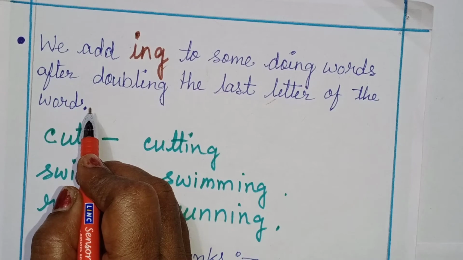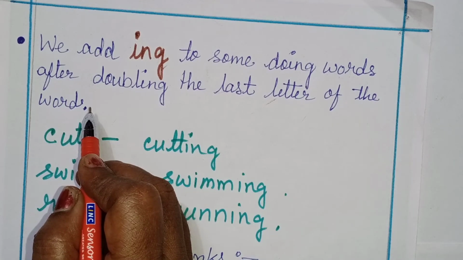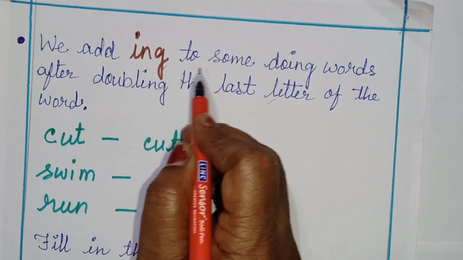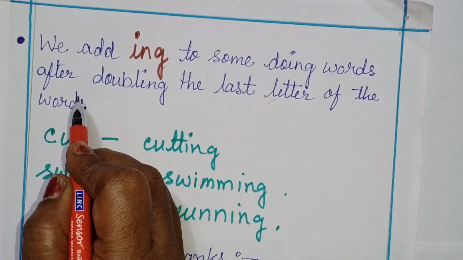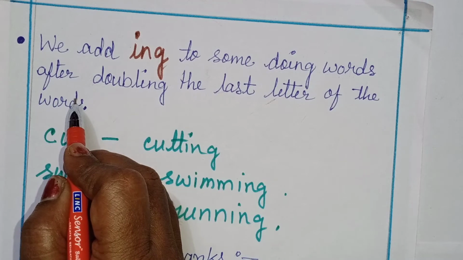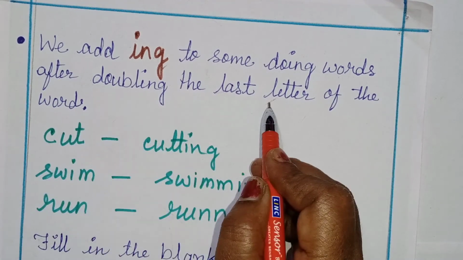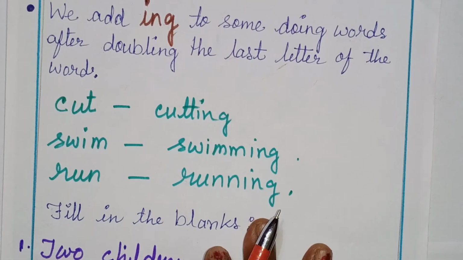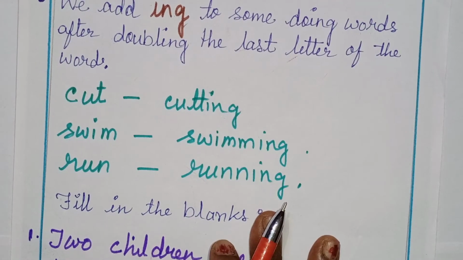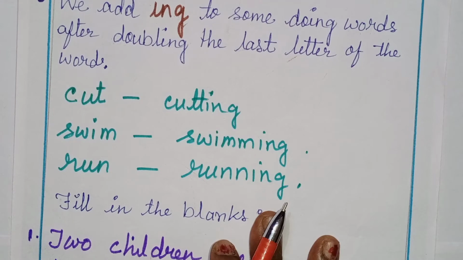This one children, you repeat with me. We add ing to some doing words, often, okay? Doubling the last letter of the word. With examples, let me clear the doubt.